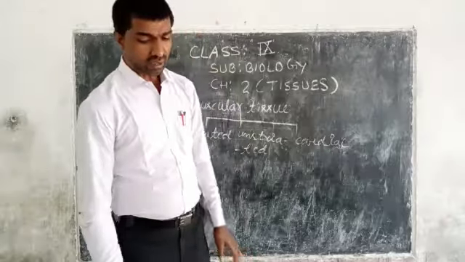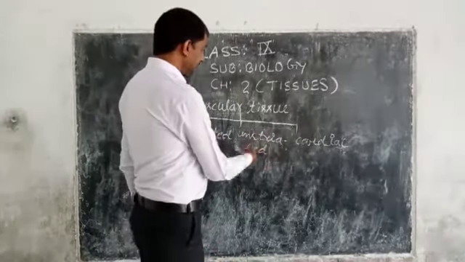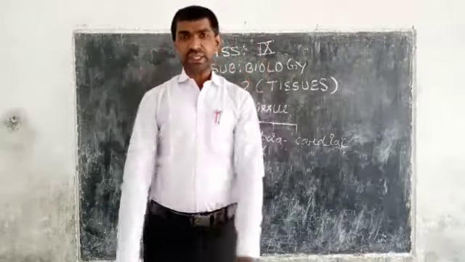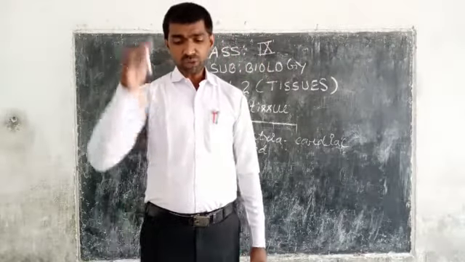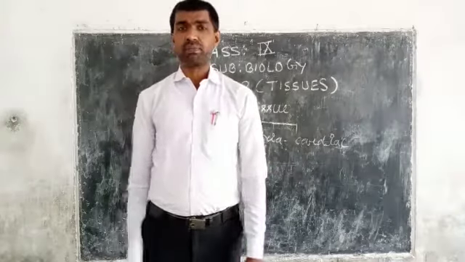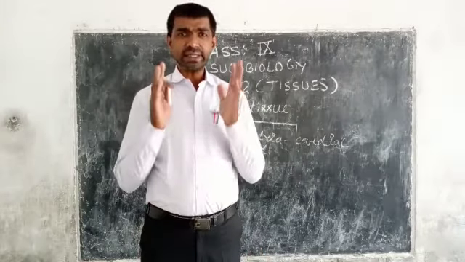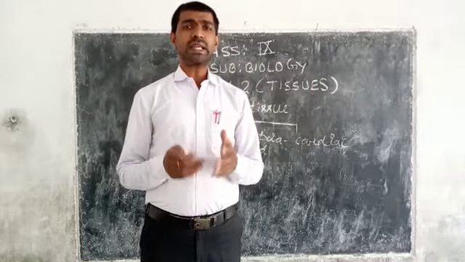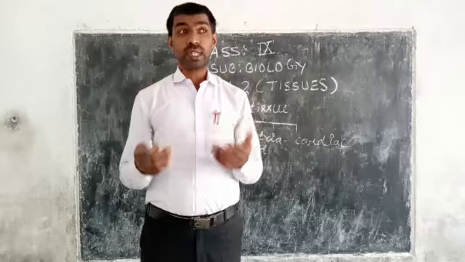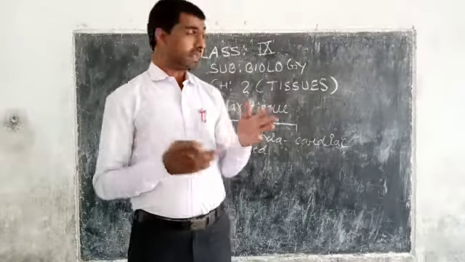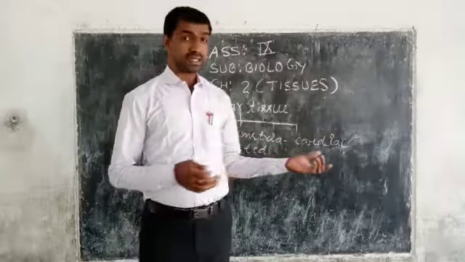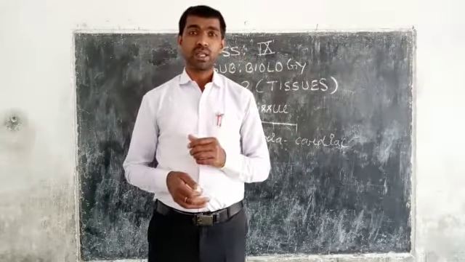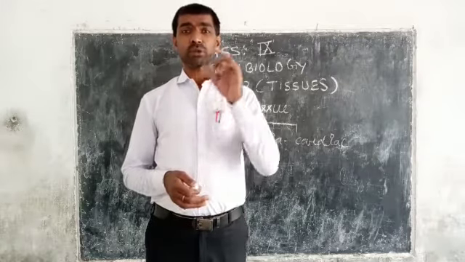After that, I am going to describe unstriated muscles. Unstriated muscles are the most widely distributed muscles in the body. That means they are found in the majority of our body cells, in our body. So, they are the most widely distributed muscles in our body.